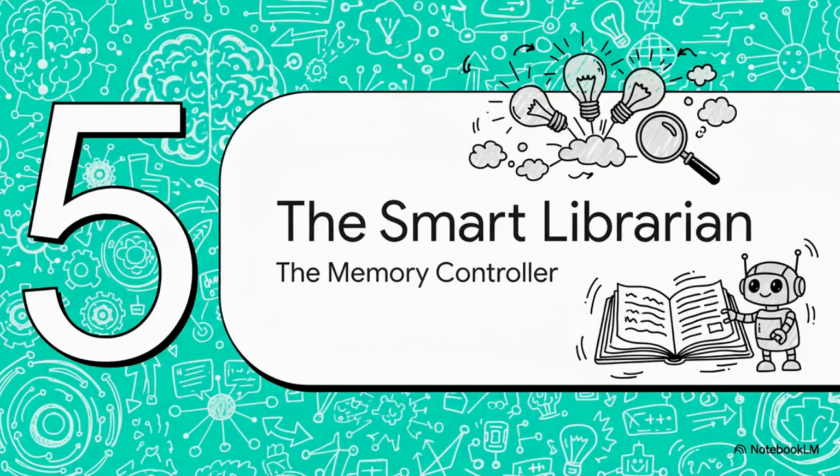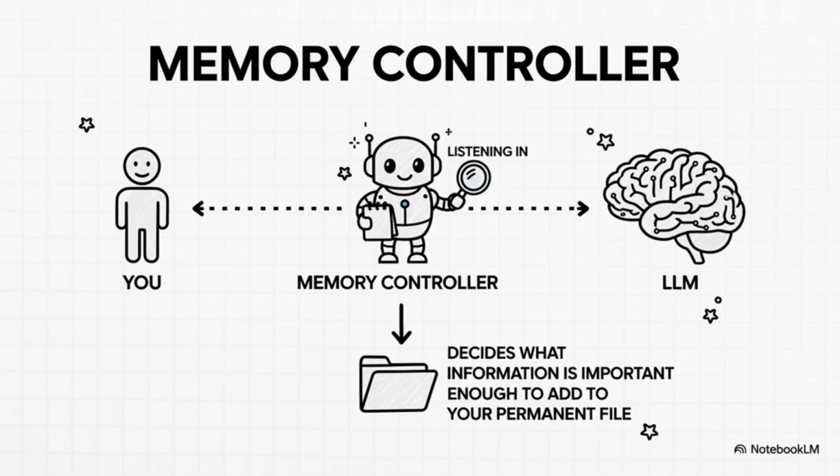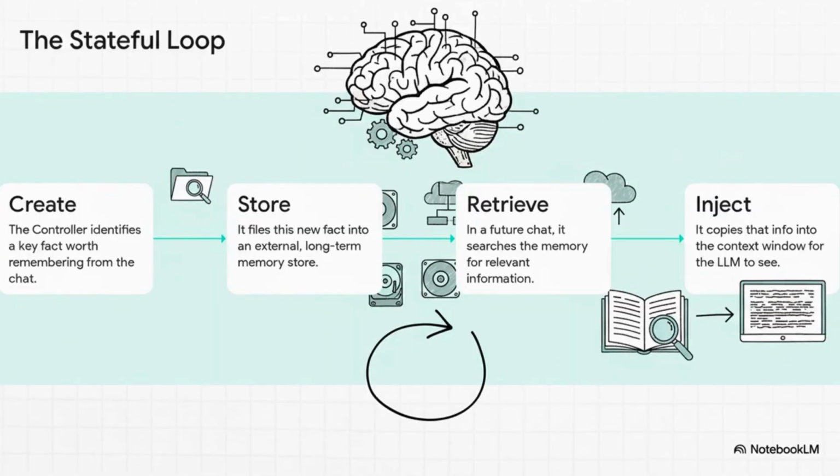Okay, so having a library is one thing, but it's pretty useless if you can't find anything in it. This is where the most critical piece of the whole system comes in, the intelligence layer that actually runs the show. Let's call it the memory controller. This memory controller, this is our smart librarian. It's a system that sits between you and the LLM, and it's actively listening to everything you say. Its only job is to figure out what's important enough to be filed away in that permanent archive. And this creates this beautiful non-stop loop. The librarian is listening, it hears a key fact about you, and it creates a new index card for the archive. Then the next time you start a chat, it proactively runs to the archives, pulls out all the relevant cards, and sticks them right at the top of the music stand for our musician to read.